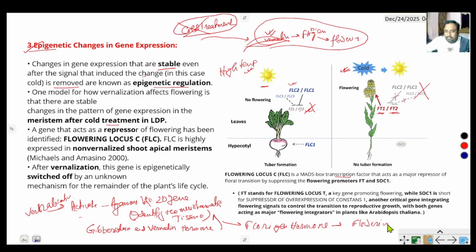So there are two genes. FLC is the flowering inhibitor gene that activates during high temperature, but during low temperature the FLC gene is inactivated. When FLC is inactivated, the FT gene, flowering locus T, is activated, and it stimulates the flowering process. Another gene, agamous-like 20, is activated, and it identifies the different meristematic tissue of the vegetative bud. In the presence of gibberellin and vernalin, these hormones stimulate the formation of florigen. Florigen activates the flowering.